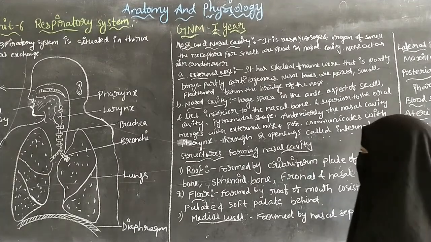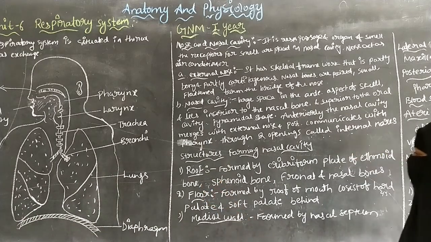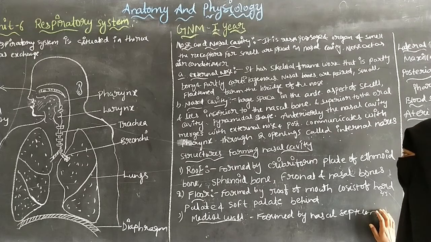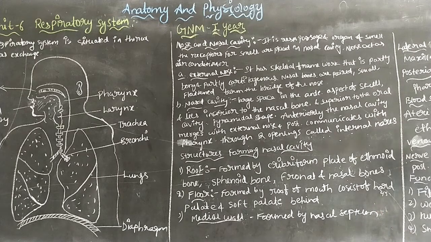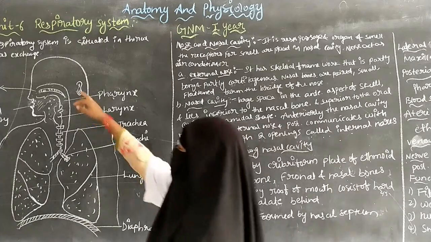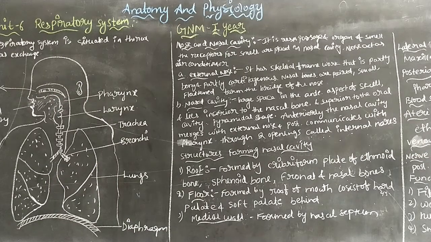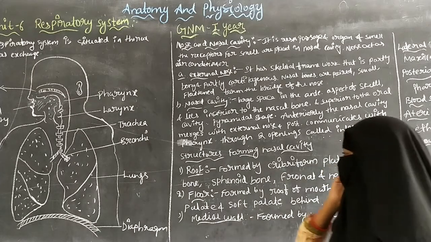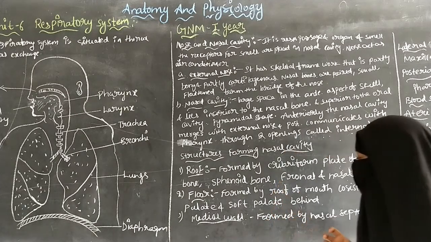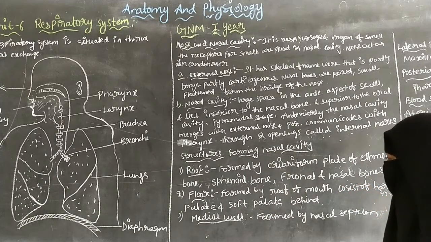So the structures forming the nasal cavity: first one is the roof. The roof can be formed by the cribriform plate of the ethmoid bone. The cribriform plate of the ethmoid bone is related to the frontal bone, and it helps in the formation of the roof of the nasal